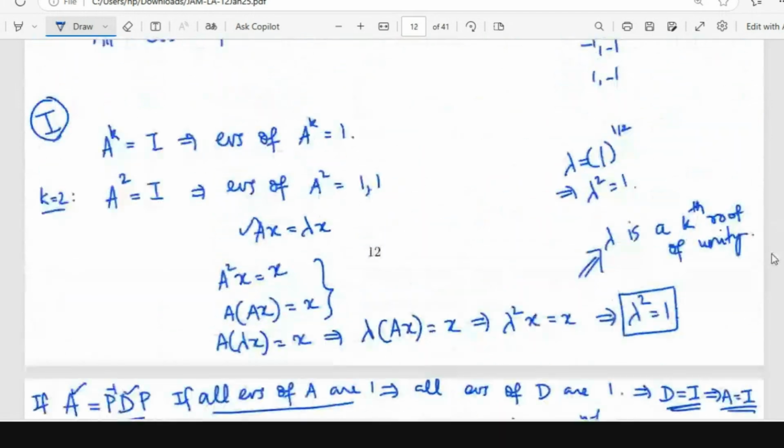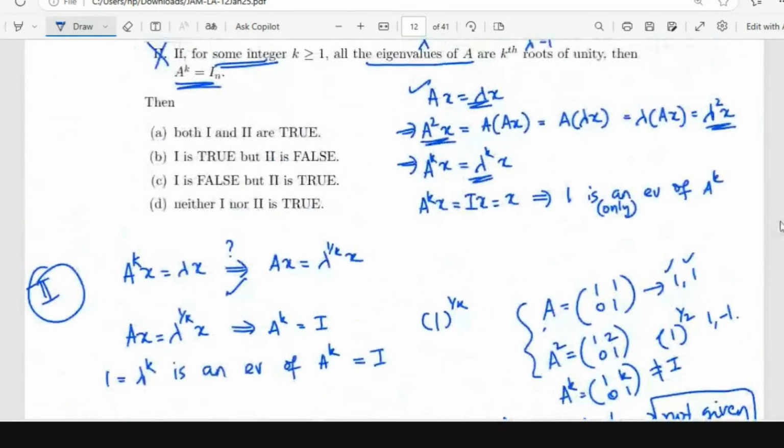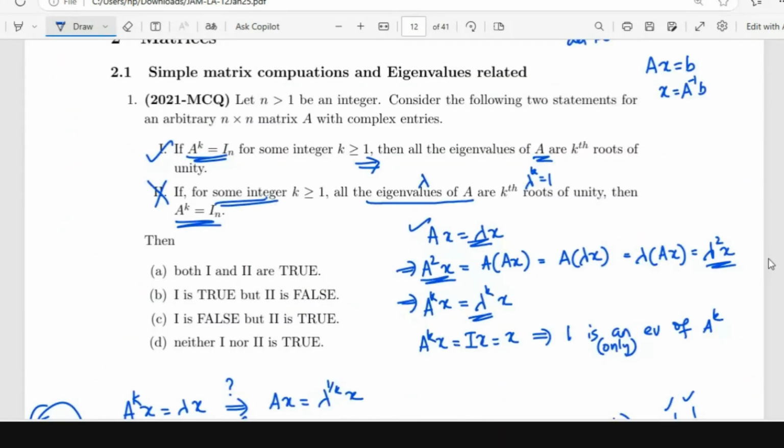And the same thing can be said on the first option. Since A to the power k is equal to identity, the polynomial will be of the form x to the power k is equal to 1. So x minus 1 into some x to the power k minus 1 plus dot dot dot. In that case also we can say that all the eigenvalues are the kth roots of unity. You can use the characteristic polynomial also. That will be a much simpler argument, I think.